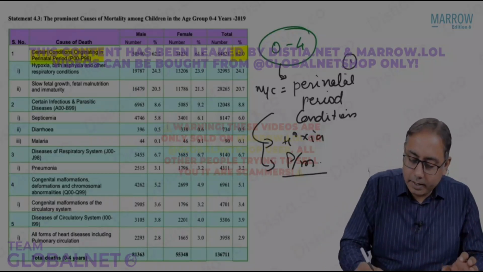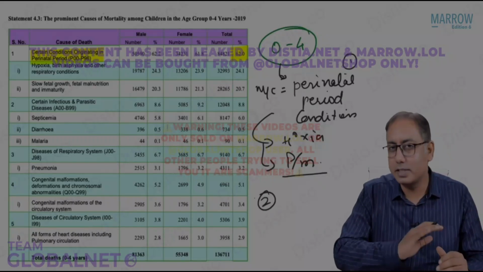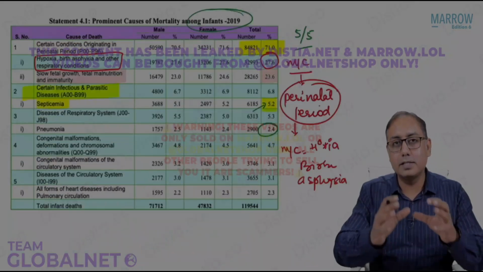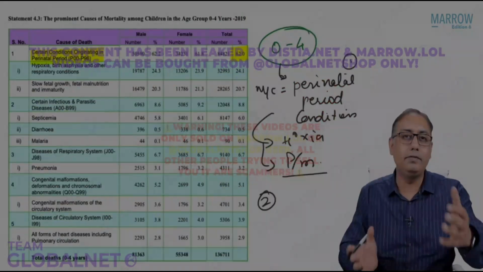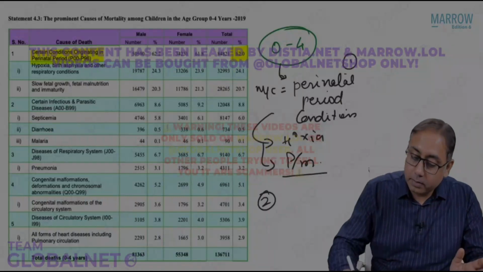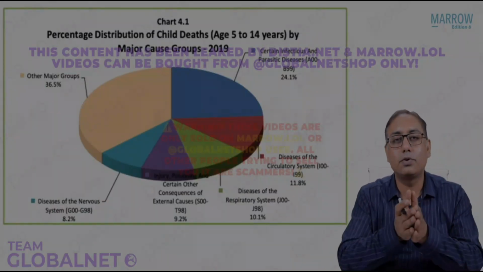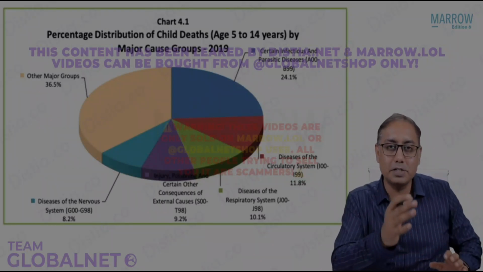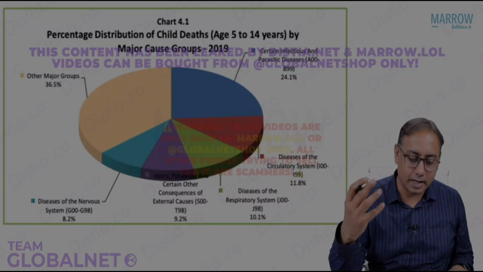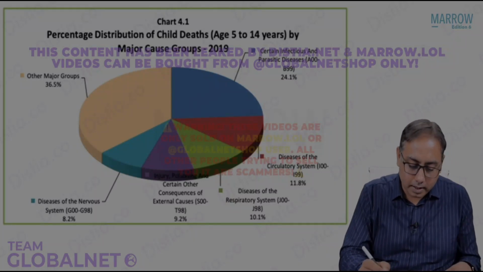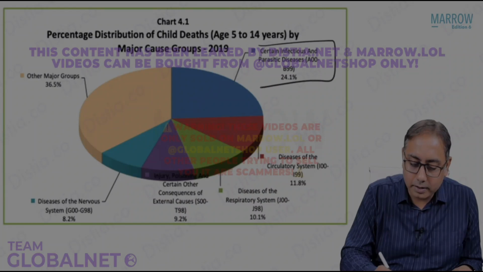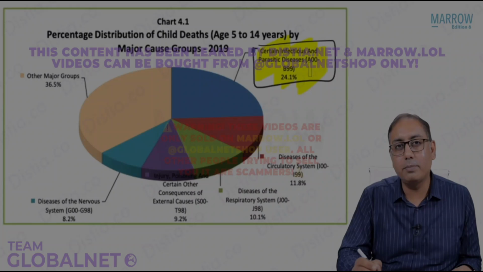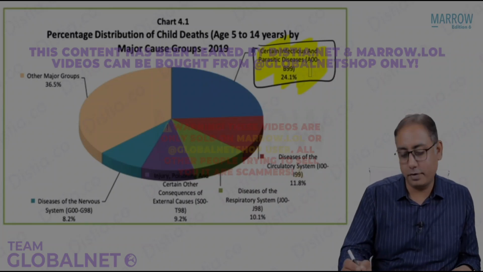After this perinatal period, then you have the infectious causes. Same sequence is going to follow. In fact, whatever sequence is there for the infants, it's the same sequence for under 5 years also. Now comes the next important question: what is the cause of death of a child after 5 years? Important to understand, why does a child after 5 years die? After 5 years, you can see that maximum children are dying due to infectious causes. Infection is 1/4, 25% of the children's deaths.